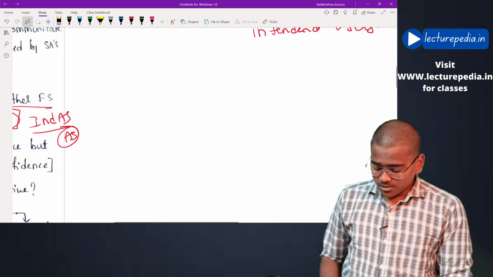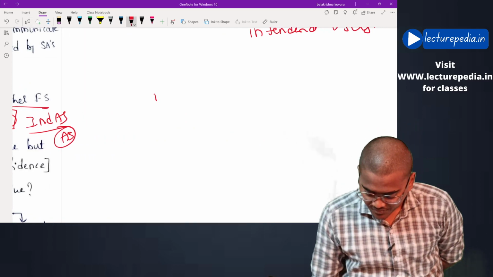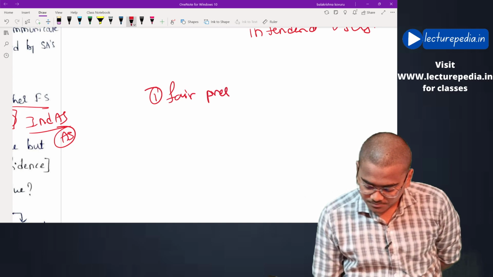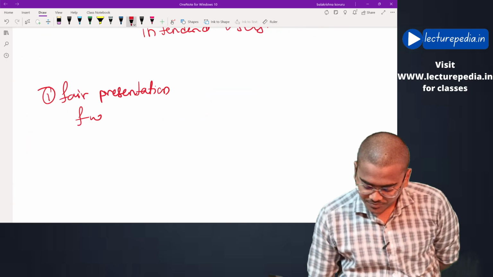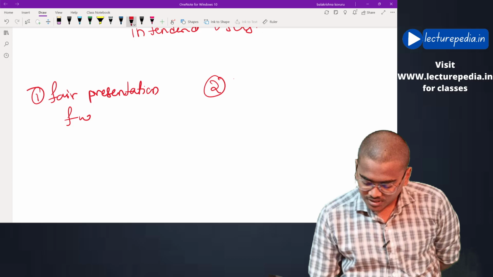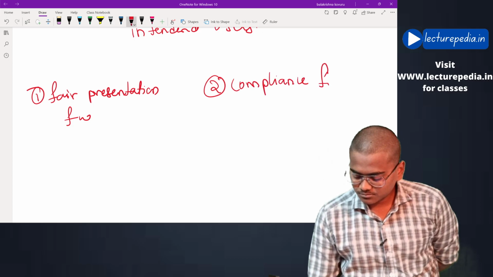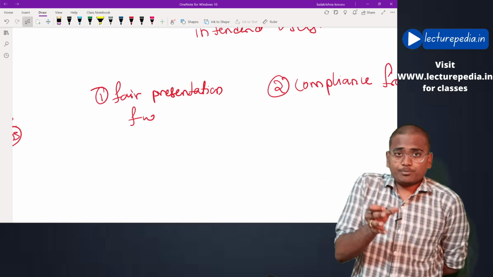Basically, if you see, there will be two types of financial reporting frameworks. One is fair presentation framework, another one is compliance framework. Now, what is this fair presentation framework?